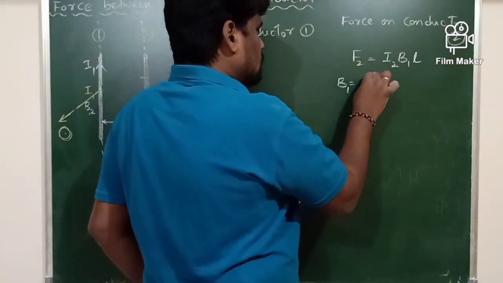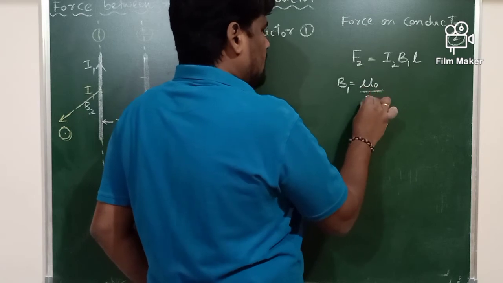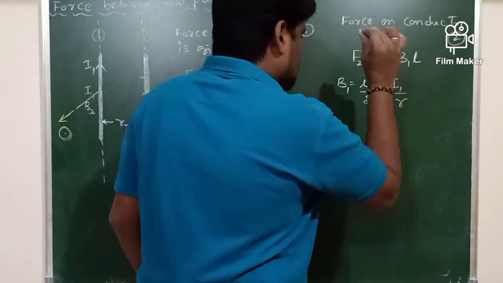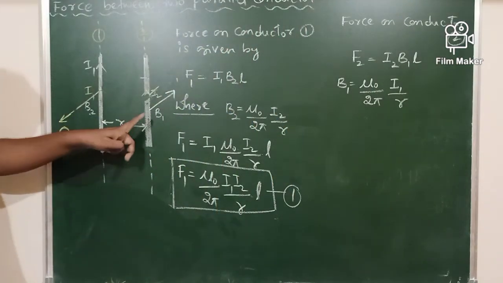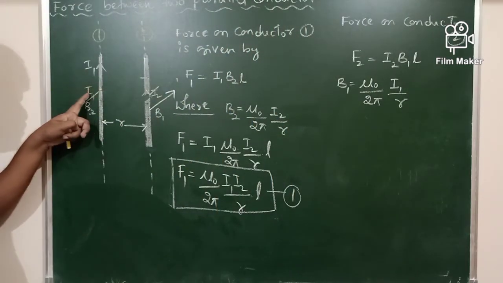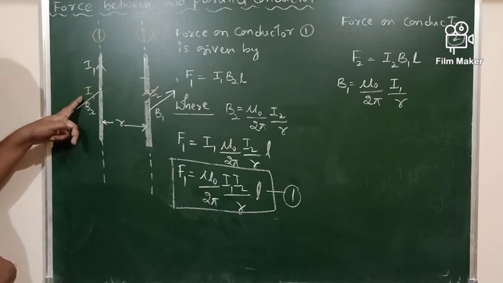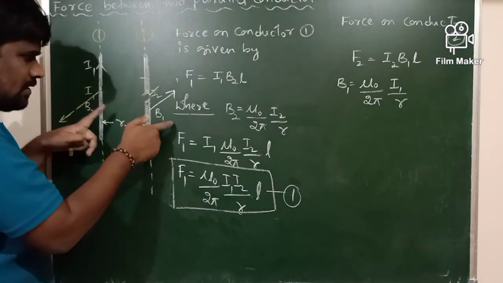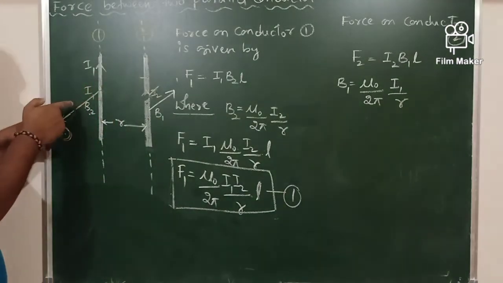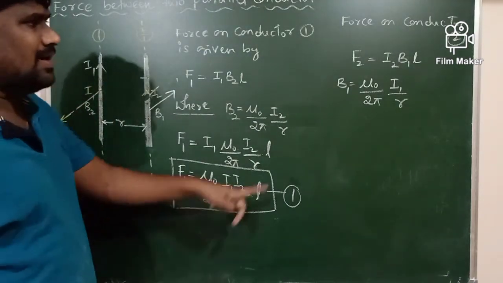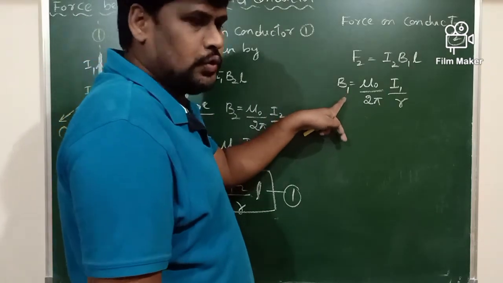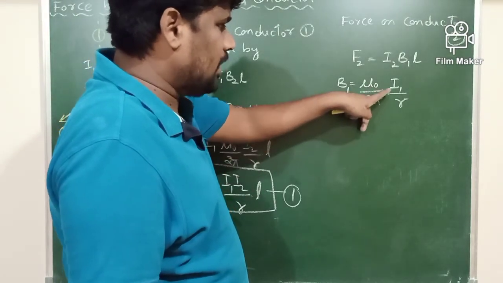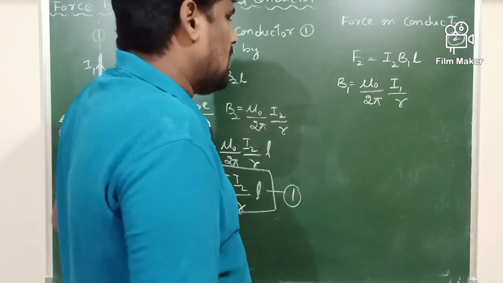B1 equals mu naught divided by 2 pi, I1 divided by R. B1 is the magnetic field produced by conductor 1 at any point on conductor 2. Since this B1 is the magnetic field produced by conductor 1, its expression as per Ampere's circuital law is given by mu naught divided by what? 2 pi I1 divided by R here.